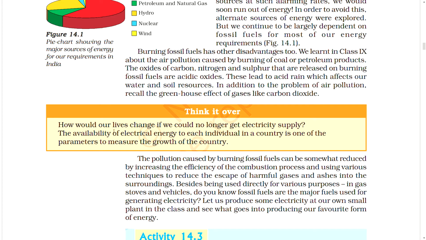Besides being used directly for various purposes in gas stoves and vehicles, do you know fossil fuels are the major fuels used for generating electricity? Let us produce some electricity at our own small plant in the class and see what goes into producing our favorite form of energy.